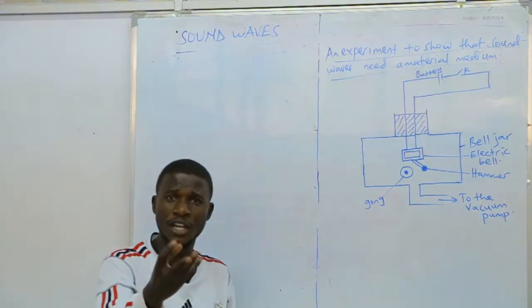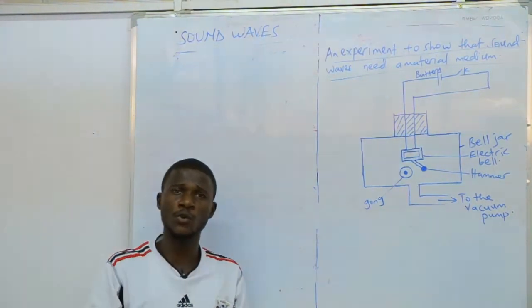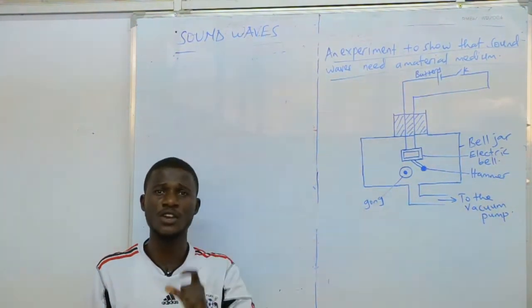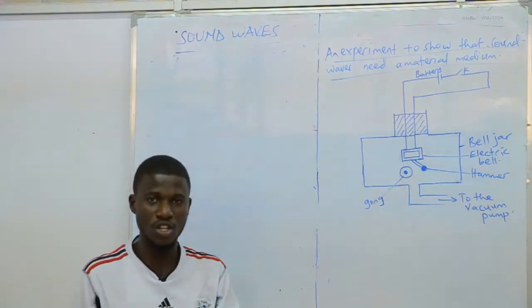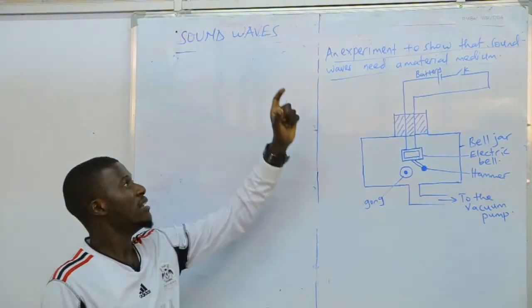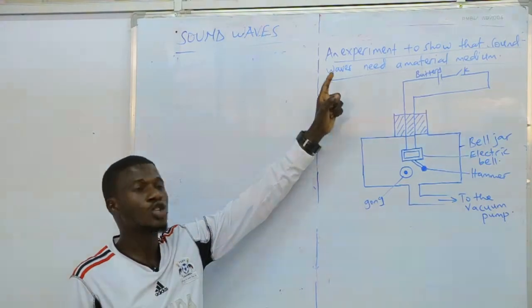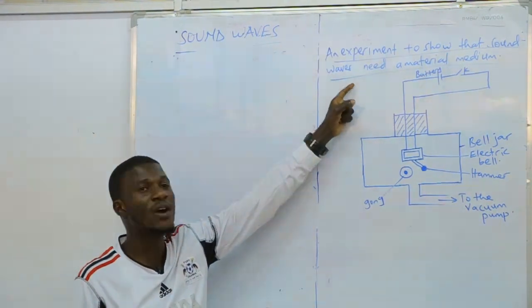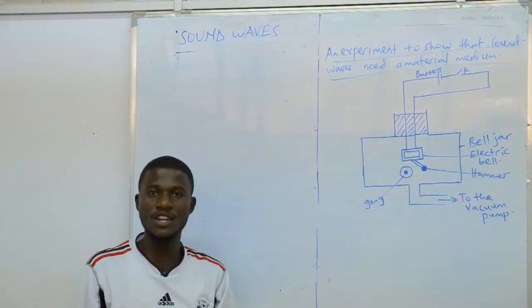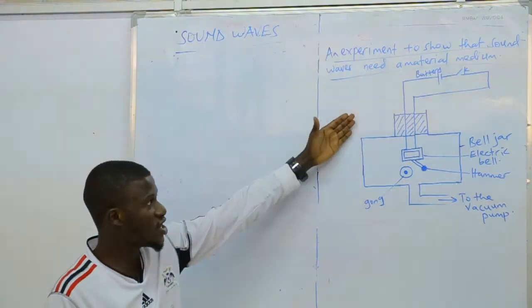As I'm talking, my sound is traveling through air. That means that air is the medium of transmission. Now, let us go to an experiment to show that sound waves need a material medium. Okay? That is the diagram.